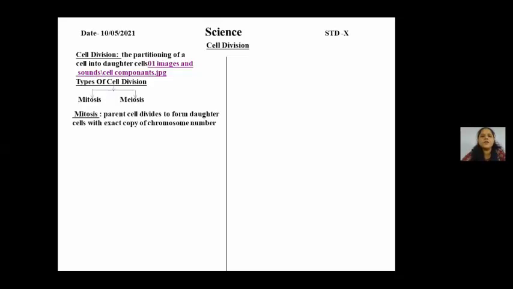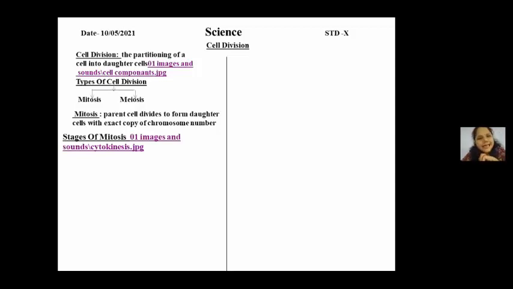Now let us first understand what is mitosis. Mitosis is when a parent cell or an old cell divides into two cells, and each receives the exact copy of the chromosome number. That process is called mitosis. You can see the definition written here: parent cell divides to form daughter cells with exact copy of chromosome number. So this is the basic definition of mitosis.